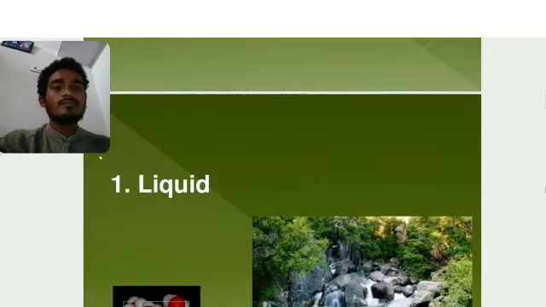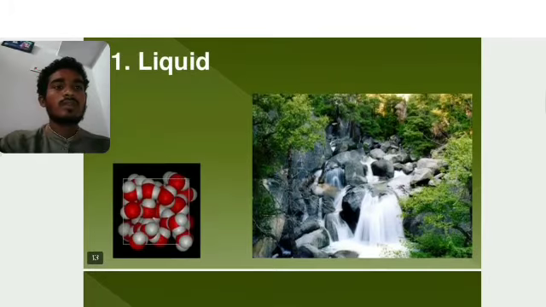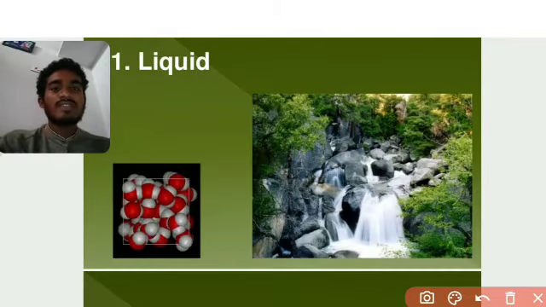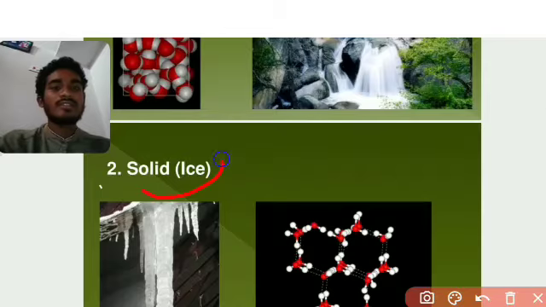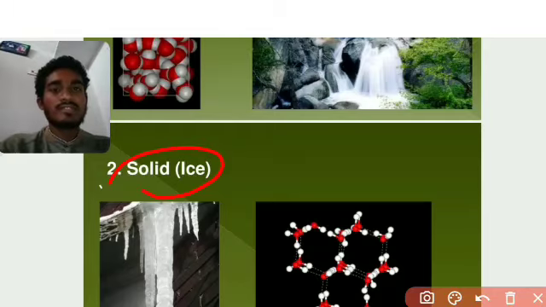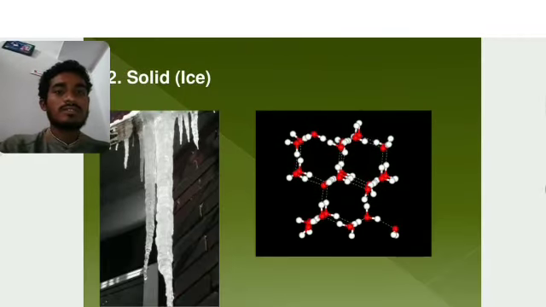Now we'll see the liquid. Water can act as a liquid. These are liquid molecules. Here, in the solid state, ice is the best example, and in the liquid state, water is a solvent. Water acts as a universal solvent because it is useful for all those things. And here the solid state, ice, is the solid state of water. This is the structure of ice.